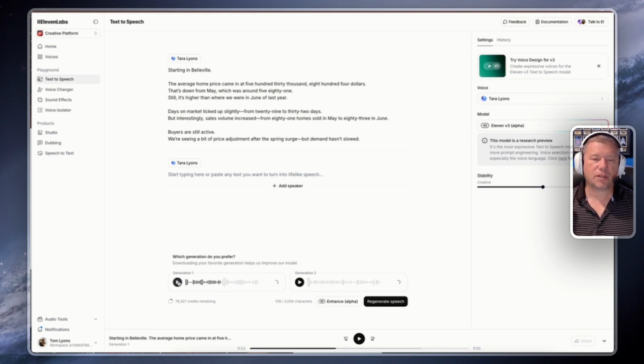I'm just trying to make sure that I've got a good match with Tara's cadence and with her voice, and if it will be close enough to be able to pass when people are listening to it. And it is. You'll also note that when I got it from ChatGPT, it wrote out the full number, which is way better. If you don't write out the phone number or the full dollar amount in words, it tends to run into problems. So it's better to write them out. But by asking ChatGPT to make it 11 Labs friendly, it does this for me already.